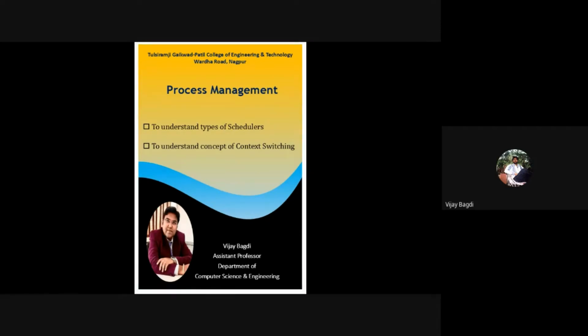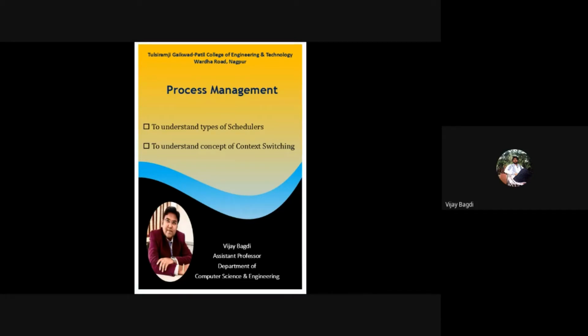And next, we are going to learn about context switching. In the second class, we saw the different types of operating systems, in which we focused on the multitasking system. Multitasking means a number of processes executing simultaneously. But I have already told you that the CPU will execute only one process at a time. So what is happening there? That concept is called context switching, and we will focus on that also.